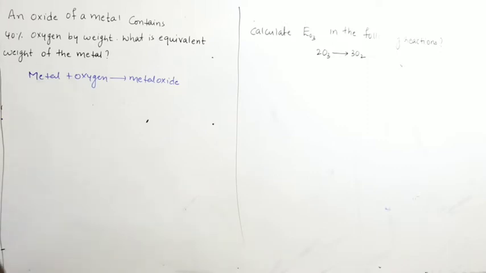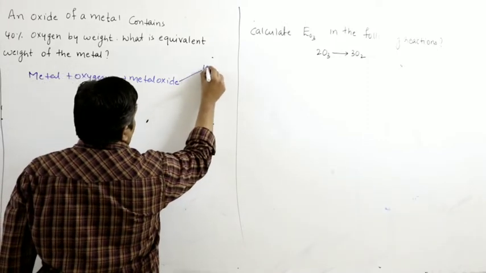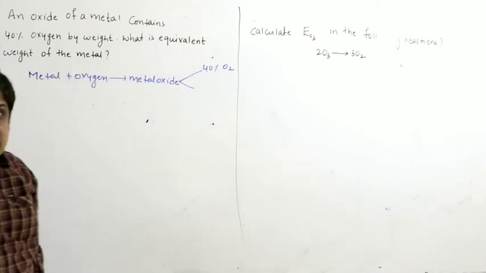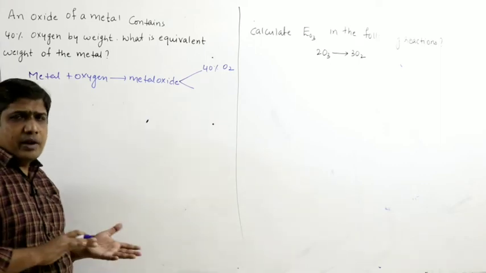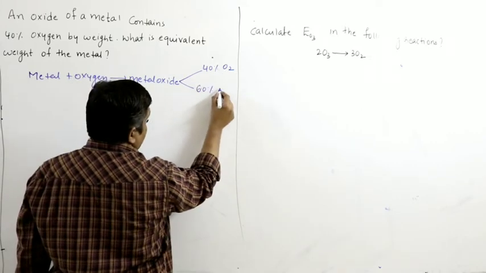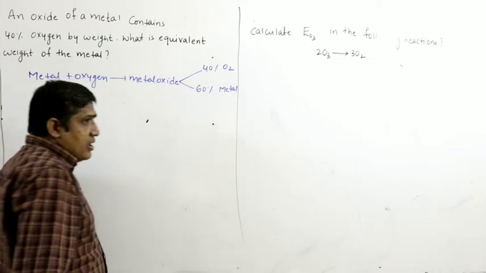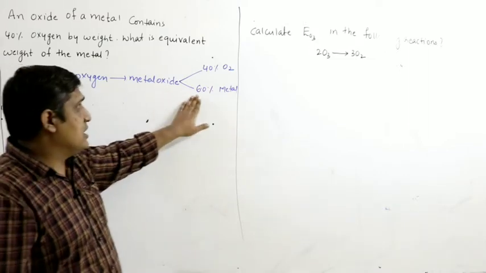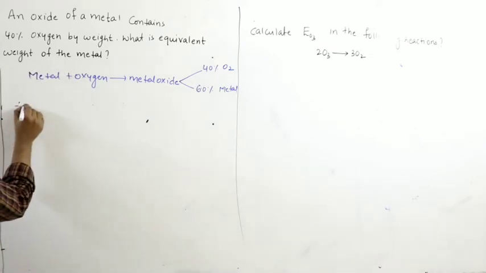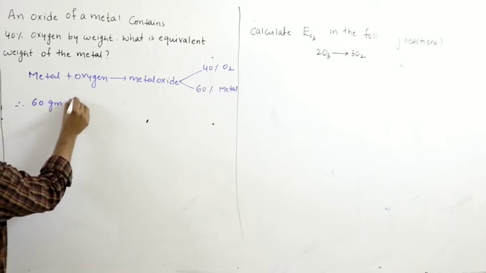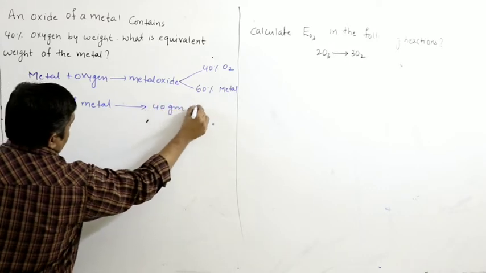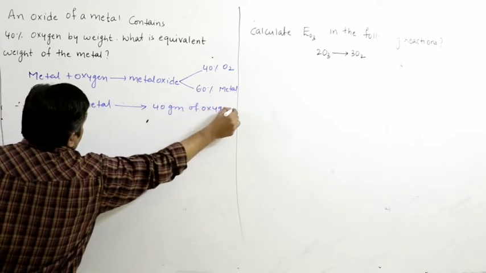So if the metal oxide contains 40% oxygen by weight, what will be the remaining 60%? In metal oxide there are only two elements, one is metal and the other is oxygen. If 40% of the weight is that of oxygen, the remaining 60% must be that of metal. That means if I take 100 grams of metal oxide, 60 grams will be metal and 40 grams will be oxygen. So 60 grams of metal combines with 40 grams of oxygen. This is what we can conclude.